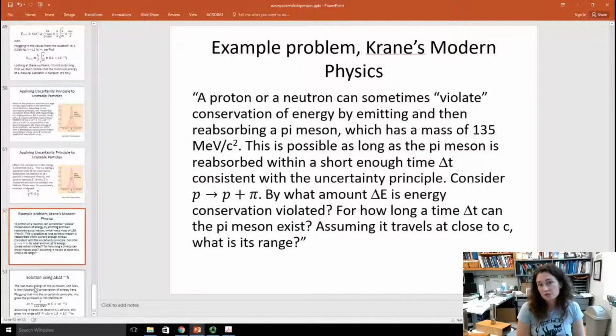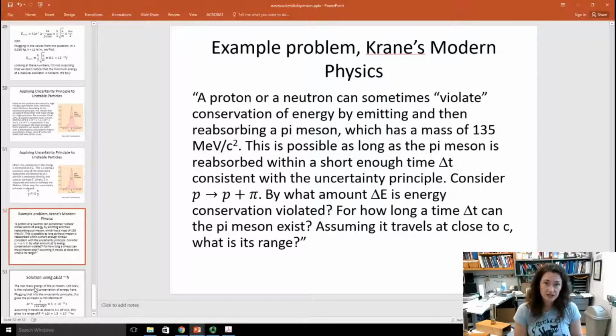But I'd like to do a slightly more interesting problem as an example. This one comes from Crane's Modern Physics. A proton or a neutron can sometimes violate conservation of energy by emitting and then reabsorbing a pi meson, which has a mass of 135 MeV per c squared.